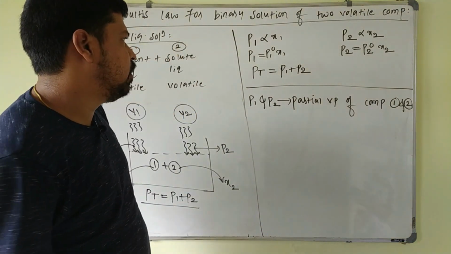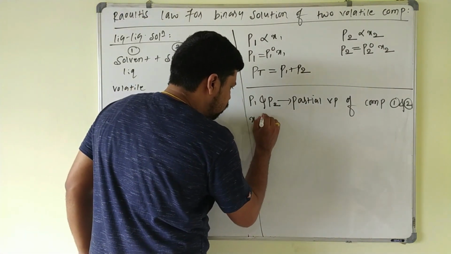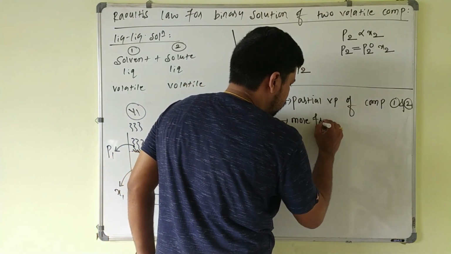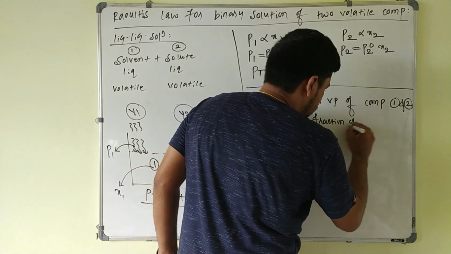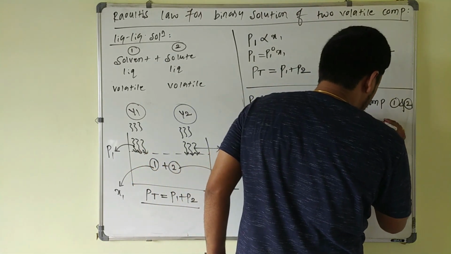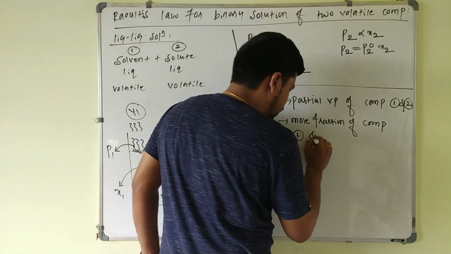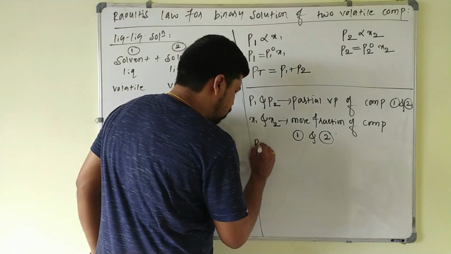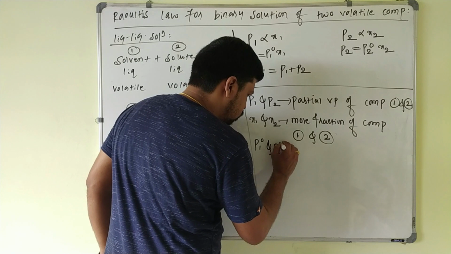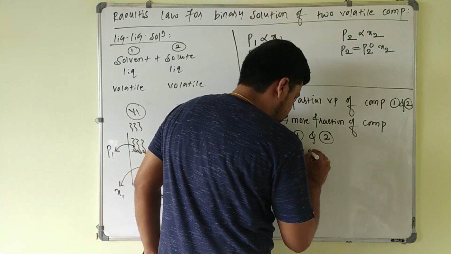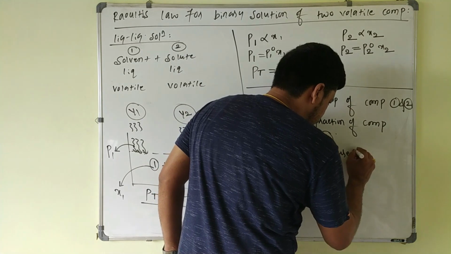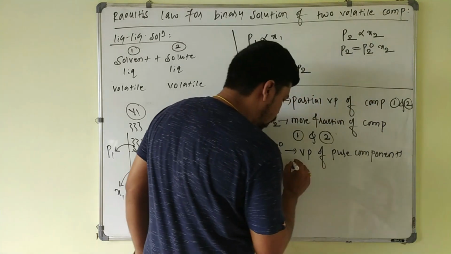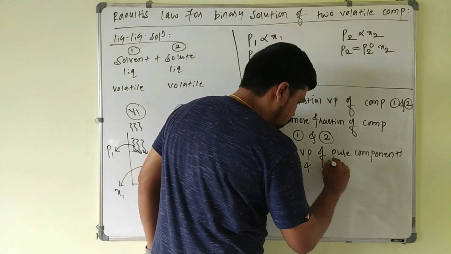P1 naught and P2 naught are the vapor pressures of pure components 1 and 2 respectively.